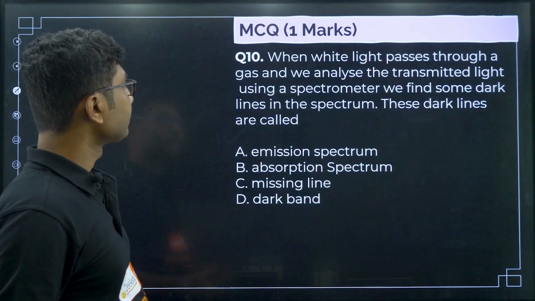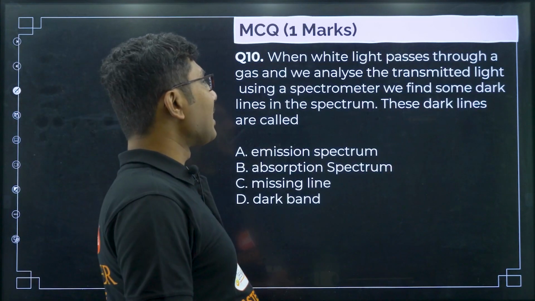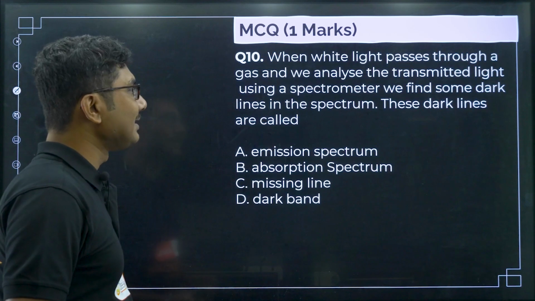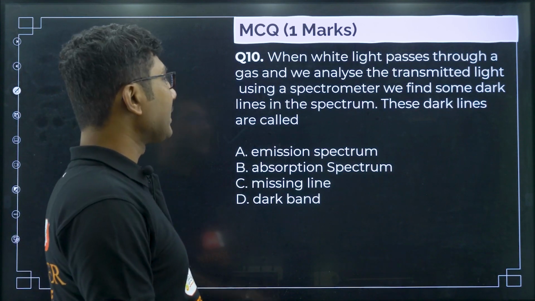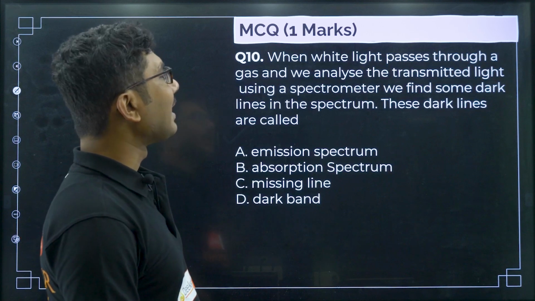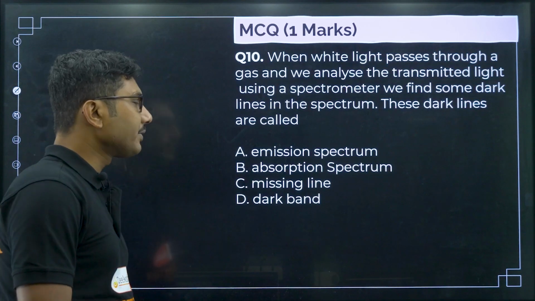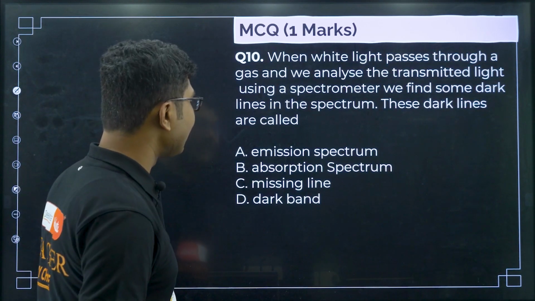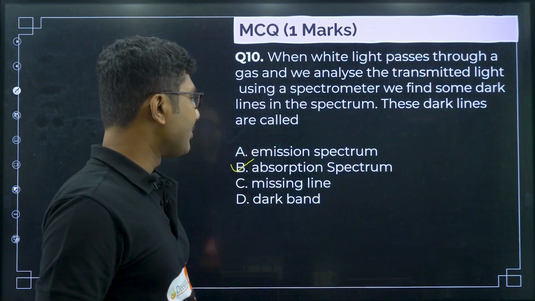Next question: when white light passes through a gas and we analyze the transmitted light using a spectrometer, we find some dark lines in the spectrum. These dark lines are called: emission spectrum, absorption spectrum, missing line, dark band. They are called absorption spectrum.